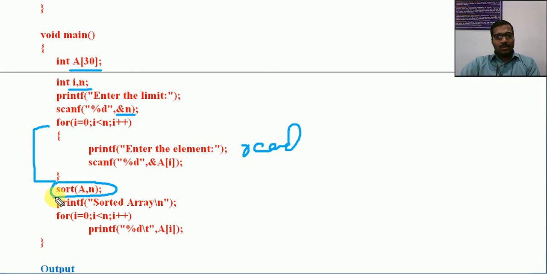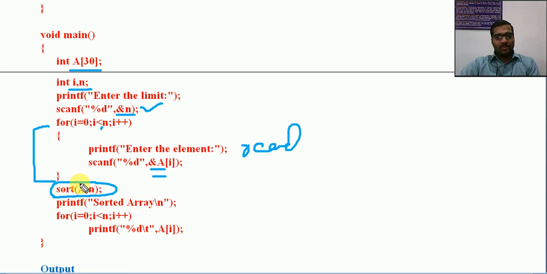sort of a, n. Sort is the name of the function. What is this a? a is the name of this array. I am simply using the name of that array, comma, I am passing the limit size of the array also, because we require these two details. That means the array information must be passed, and second, how many elements are there in the array. We need to know the size of that particular array and which array we are going to sort. So sort of a comma n.